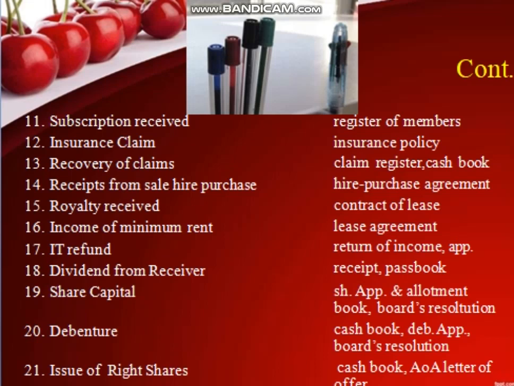Share capital is vouched with the help of share applications, share allotment books, board resolution, etc. Debentures are verified with the help of cash book, debenture application, board resolution, etc. The issue of rights shares is verified with the help of cash book or the letter of offer.